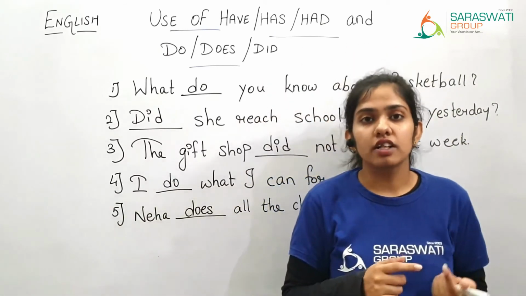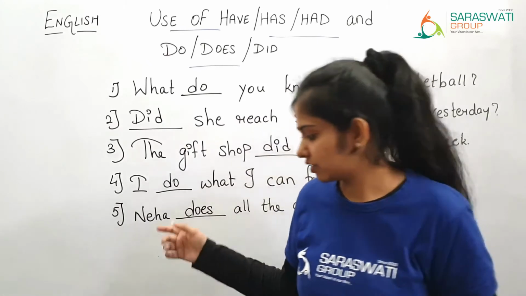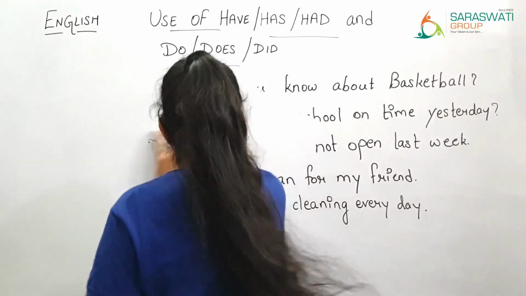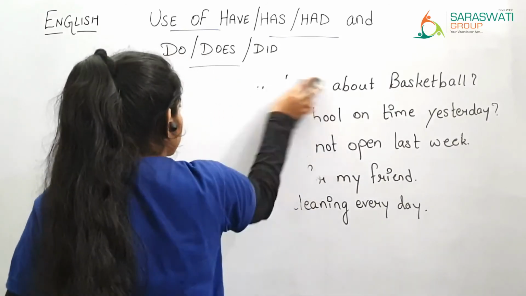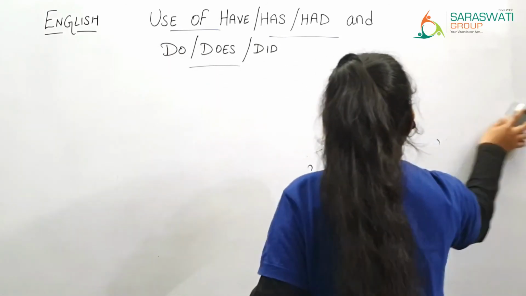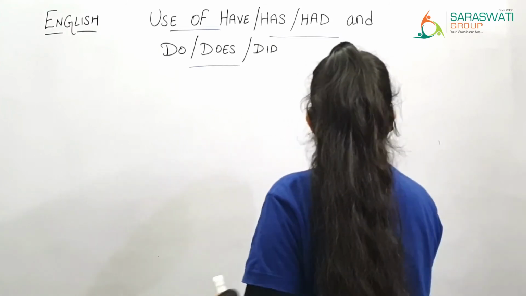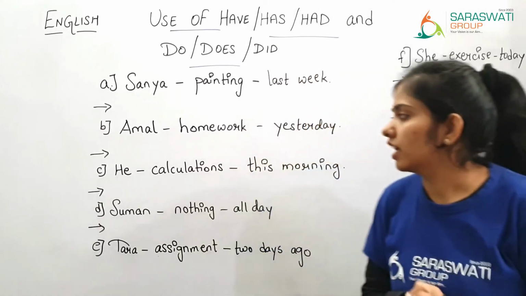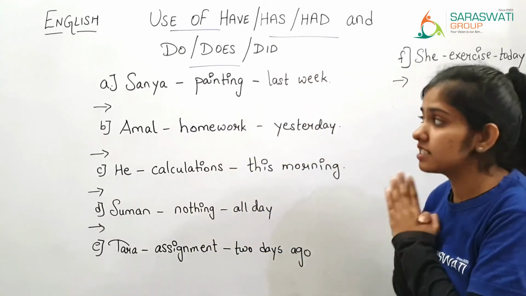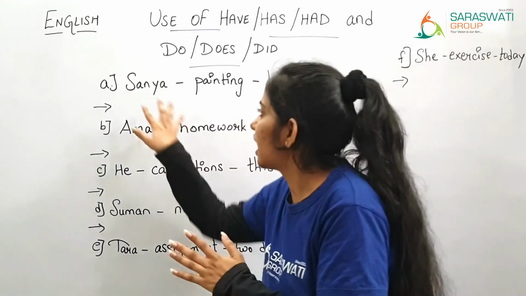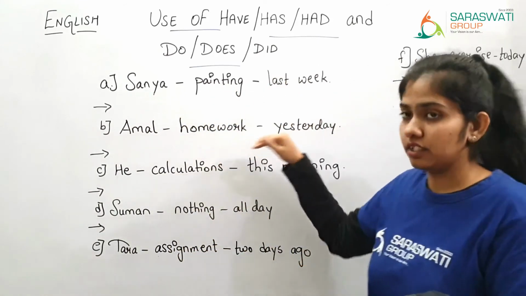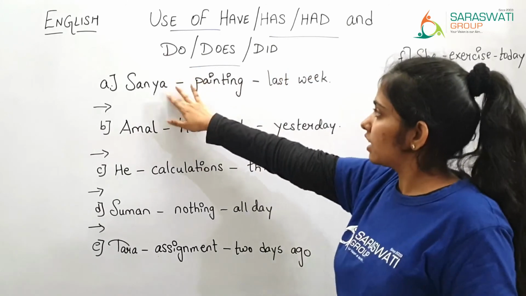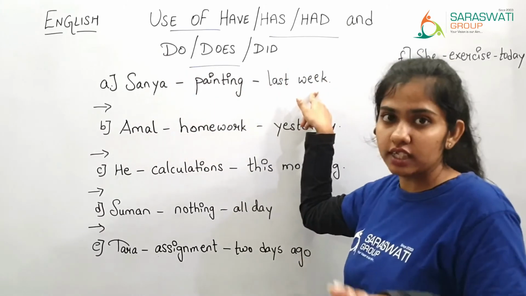Now we are going to solve the next exercise. Okay, now in this exercise, you can see over here that I have written some words, right? So with the help of these words, Sanya painting last week.